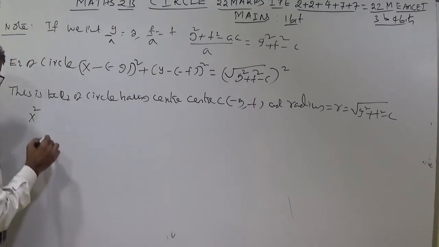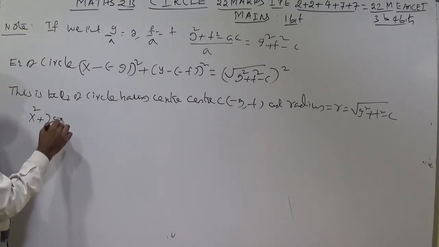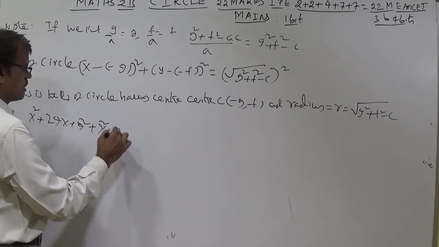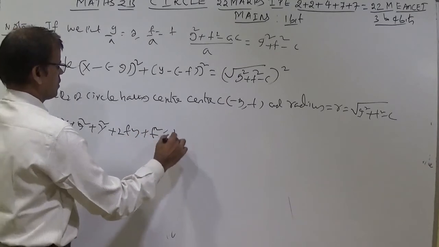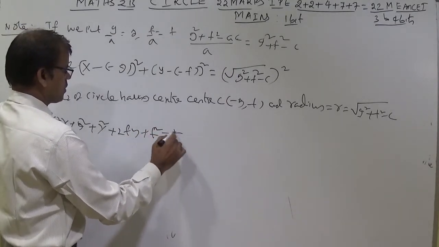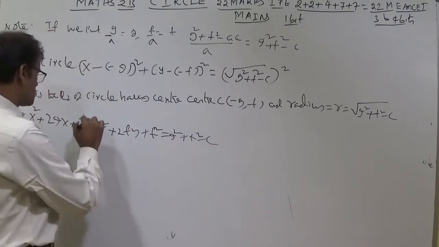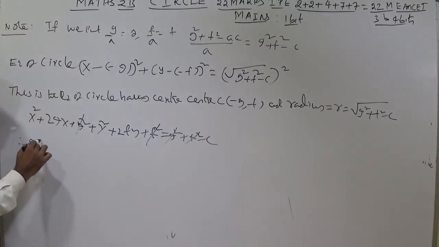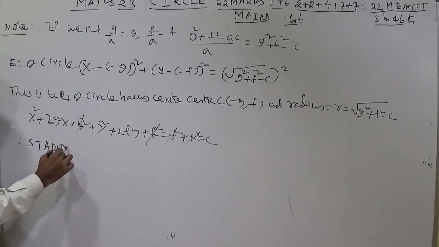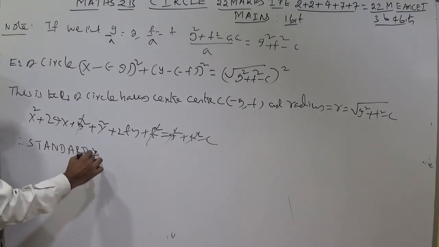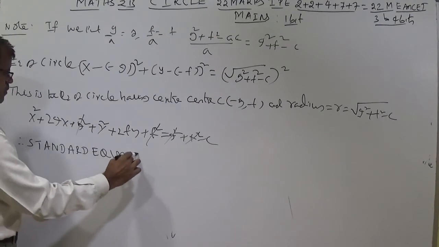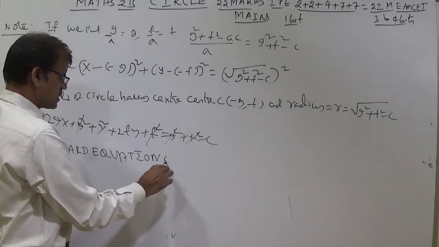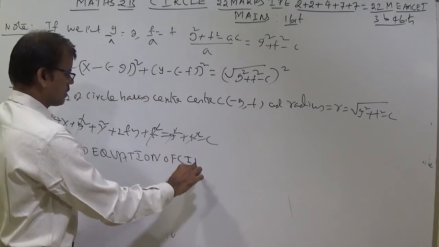You expand this one. You can write here x square plus 2gx plus g square plus y square plus 2fy plus f square is equal to g square plus f square minus c. g square and g square got cancelled, f square and f square got cancelled. Therefore, you write here standard equation of a circle. Hereafter, you should not forget the equation.